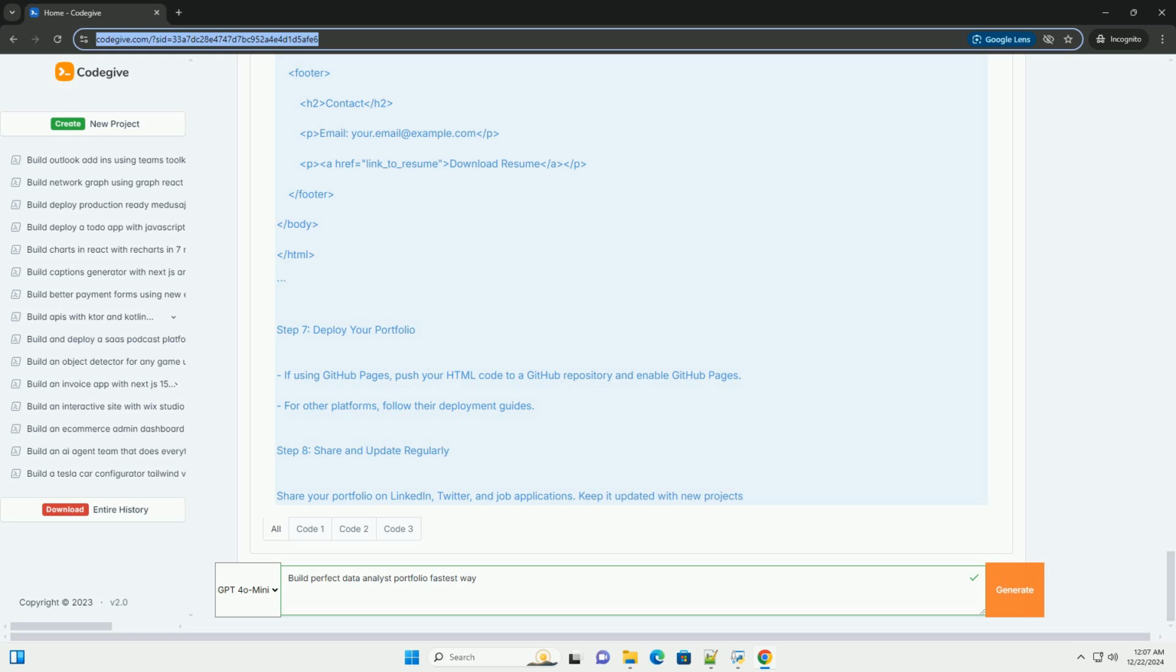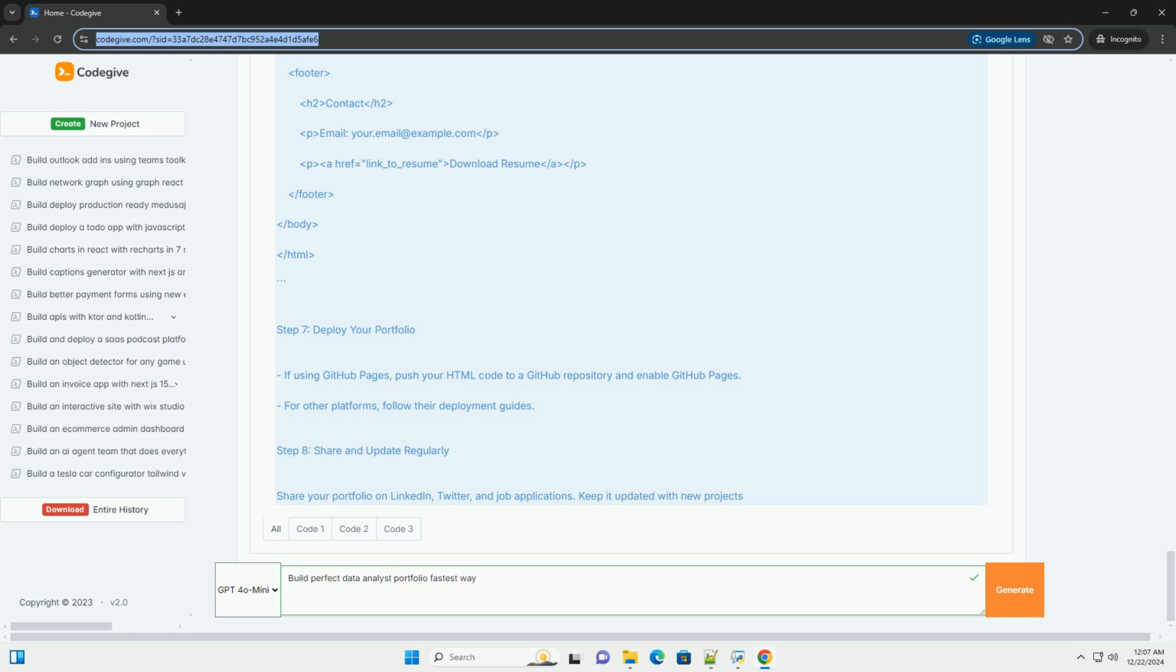/html. Step 7, deploy your portfolio. If using GitHub Pages, push your HTML code to a GitHub repository and enable GitHub Pages. For other platforms, follow their deployment guides. Step 8, share and update regularly. Share your portfolio on LinkedIn, Twitter, and job applications. Keep it updated with new projects, skills, and experiences.